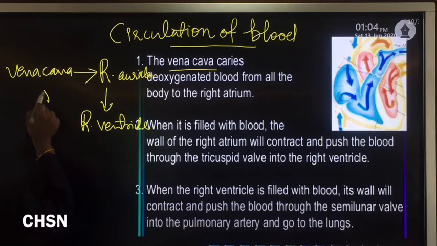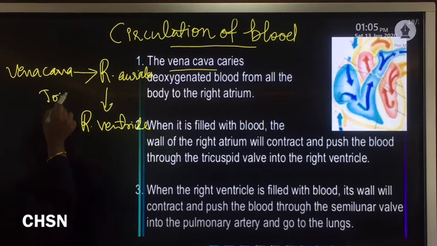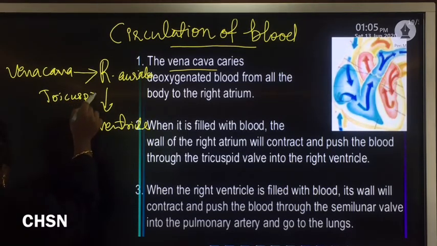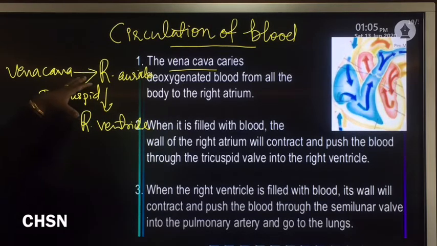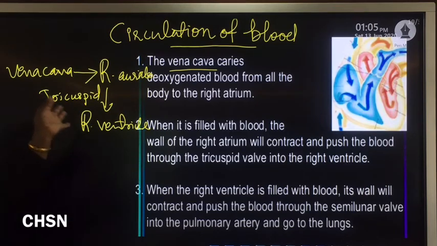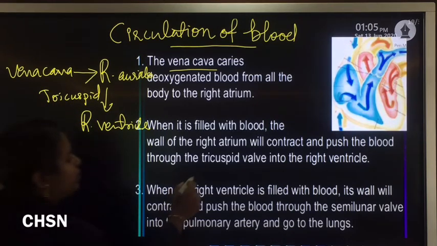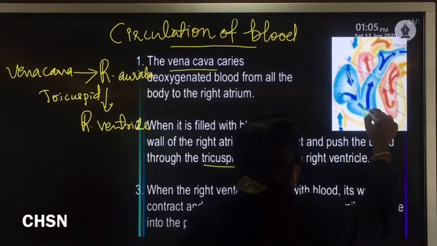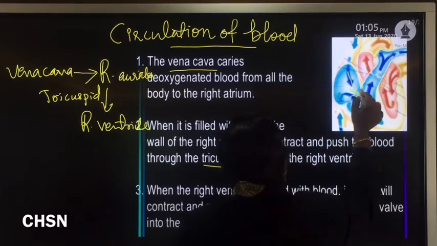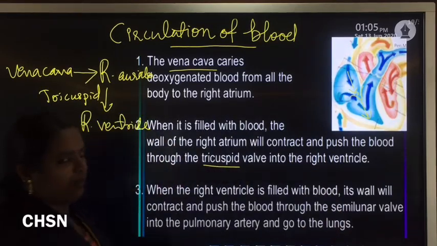Which valve is present between them? That is the tricuspid valve. So blood moves from the right auricle to the right ventricle through the tricuspid valve.